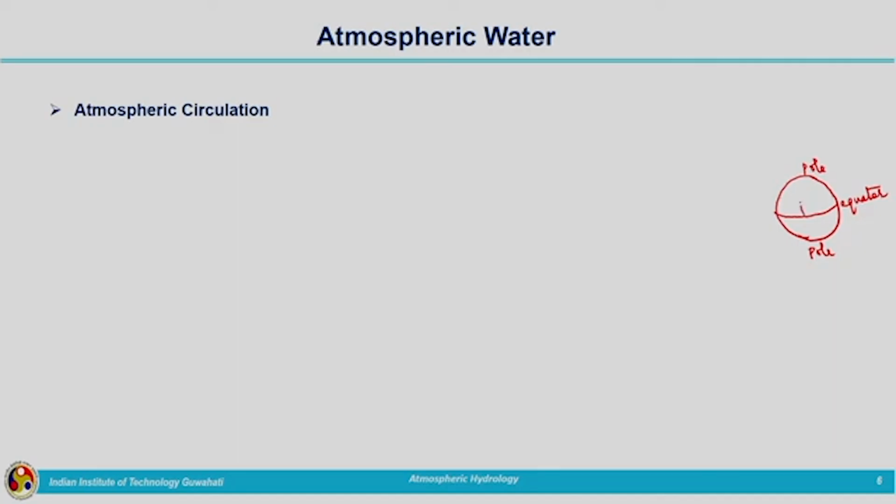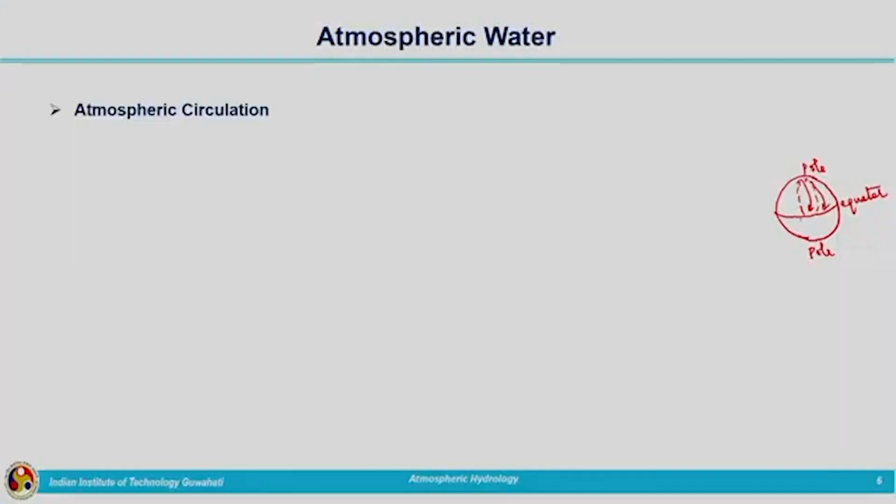So, the warmer air will be moving towards the pole, and as it reaches a certain height, what will happen? It will become colder and it has a tendency to come down to lower atmosphere. And again the process will be continuing, it will be moving up and coming down. So, this way the temperature difference between the pole and the equator is causing the formation of this wind.